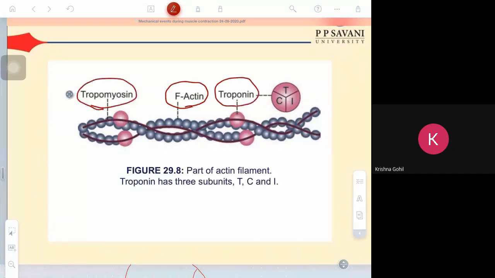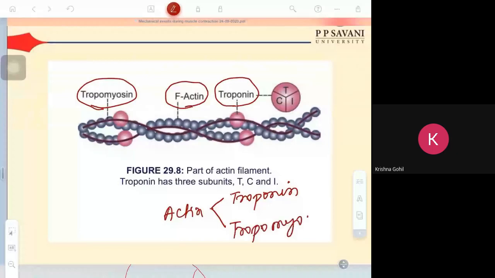Listen carefully. What is tropomyosin? This is called tropomyosin, the coiled structure. Clear? And this is called troponin.